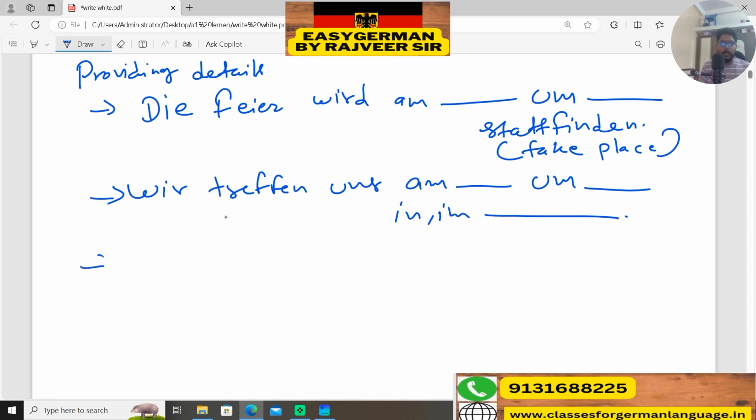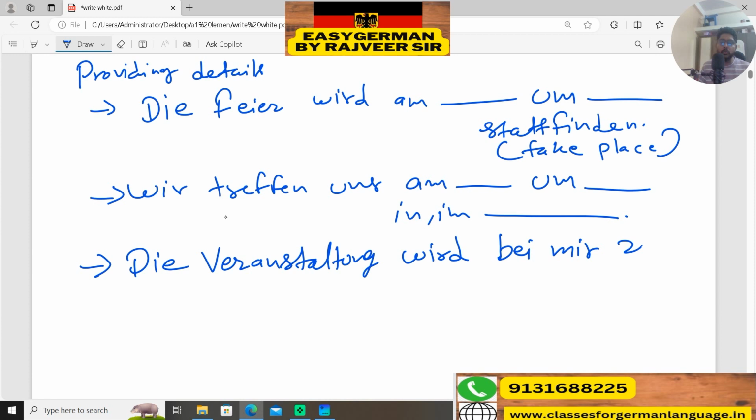Next you can also write like this, die Veranstaltung. Veranstaltung means event. Wird, if you know that the event is organized at your home only, then you will use wird bei mir zu Hause stattfinden. So in this way you can talk about the place, like where it will take place. Okay, next we are moving to the next points.